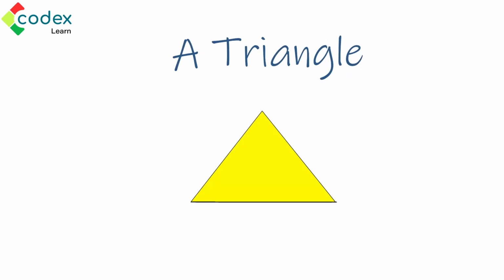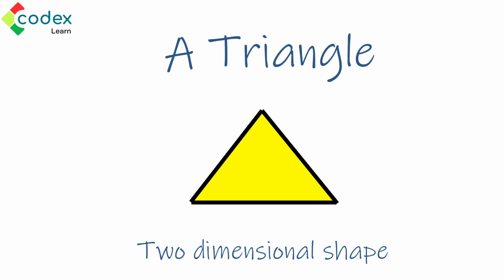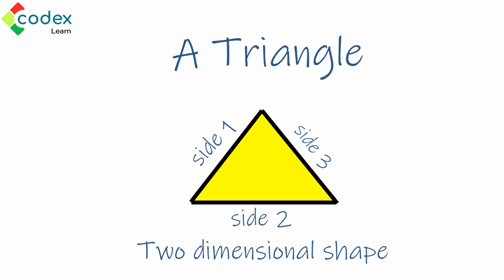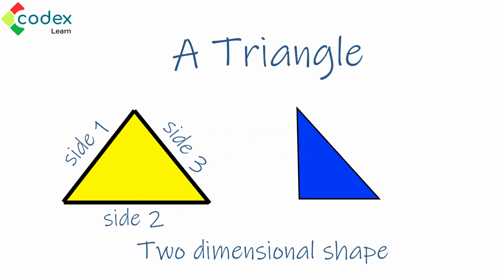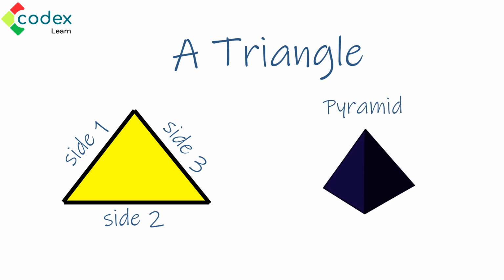A triangle is another two-dimensional shape, and it is made up of three lines. We have one line on the left, one line on the right, and one line at the bottom, and there you have it, our triangle. A triangle has three sides. A triangle usually has three sides, but not all triangles look exactly the same. Every triangle has three sides, even if they don't all look the same. They are still triangles. For example, the tip of your pencil, as well as a slice of pizza and even pyramids are all shaped like triangles.